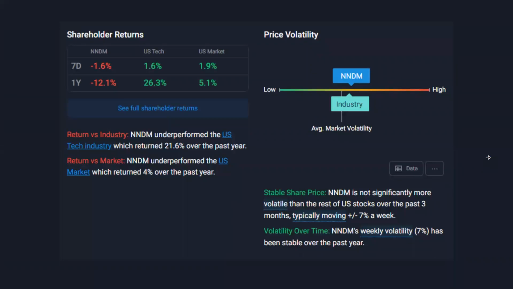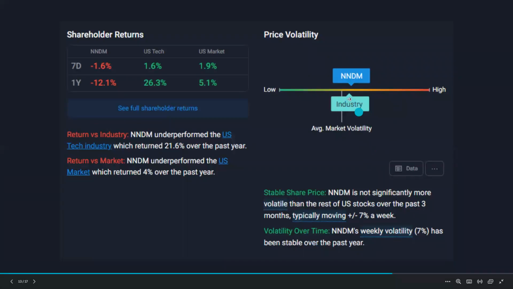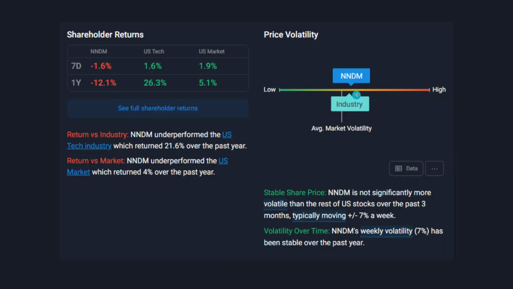And if we take a look at the volatility, compared to the average market volatility, Nano Dimension is more volatile, and it's also slightly above the industry volatility as well. But it's not significantly more volatile than the rest of US stocks, and it's not that much higher than the other industry stocks either. So it's just slightly above, nothing too dramatic, right? It's not extremely volatile and it's not super low volatility.